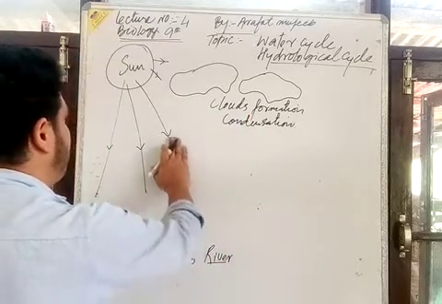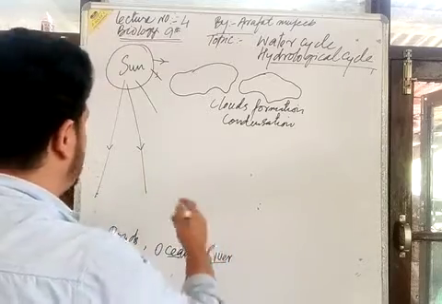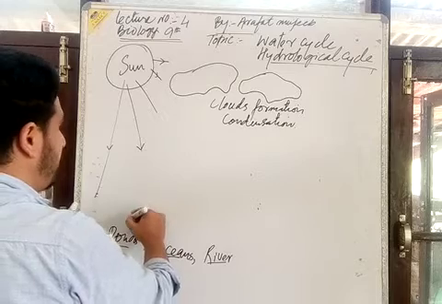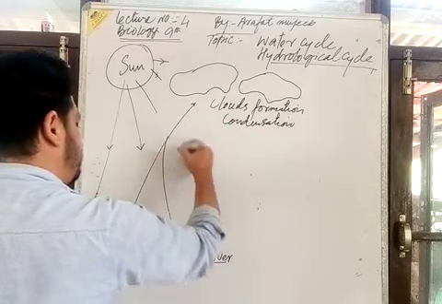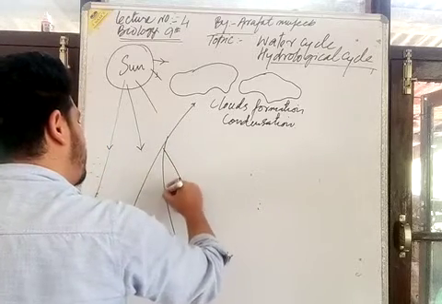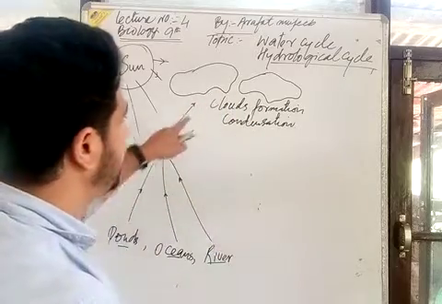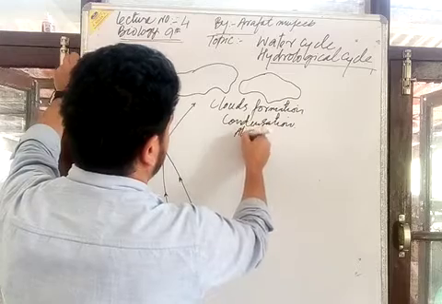When cloud formation takes place here, what takes place? Due to the sun's heat, there is evaporation of water. Again I will say that there is evaporation of water in the atmosphere, and in the atmosphere there is cloud formation.